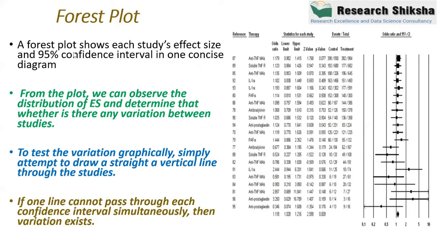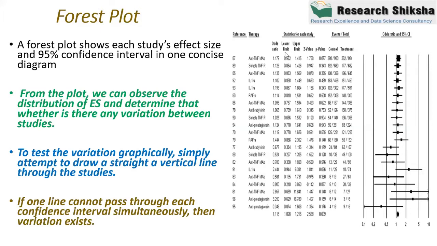A forest plot shows each study's effect size and the 95% confidence interval in one concise diagram. We have the upper limit and the lower limit. If I ask you how we calculate the lower limit and the upper limit, I hope you can tell me the formula.